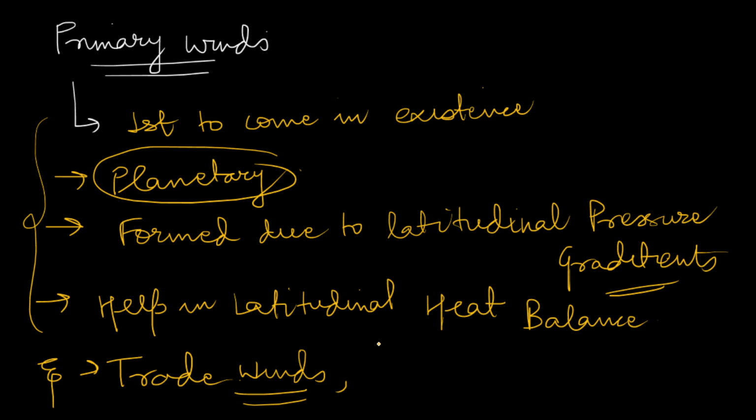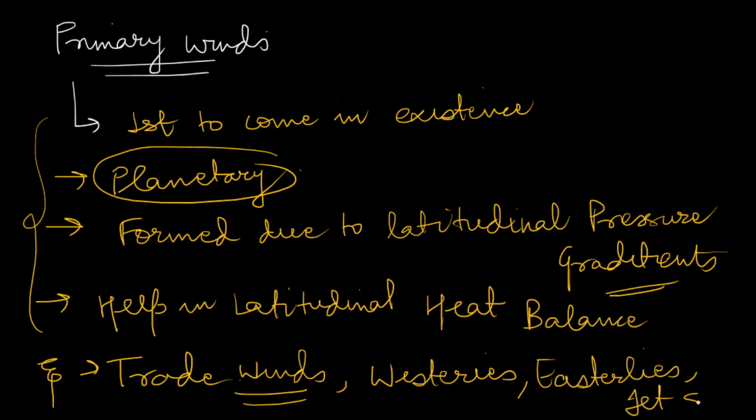So trade winds could be one, westerlies could be one, easterlies could be one, and the most important, we have the jet stream. So these are the examples of primary winds. This was about primary winds. Hope you understand these important points. Now let's move to the second type, that is secondary winds.